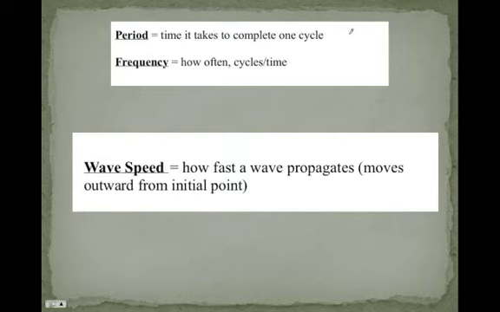Now, period and frequency, we talked about these with the pendulum. Period, of course, is the time it takes to complete one cycle. Frequency is how often, cycles per second, and they share an inverse relationship. And frequency, of course, is measured in hertz. Period is measured in seconds.